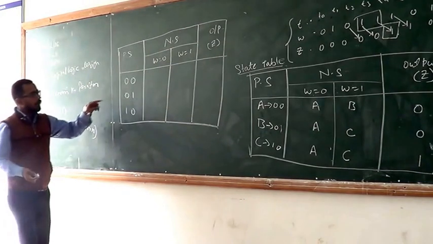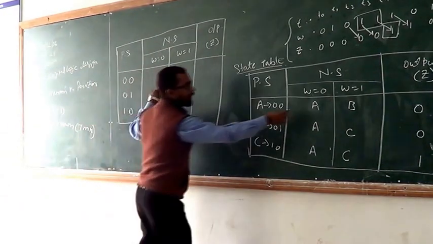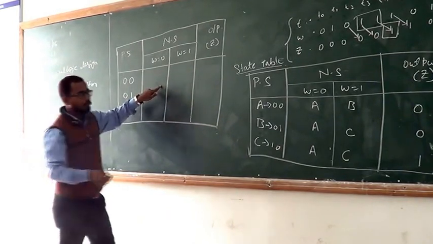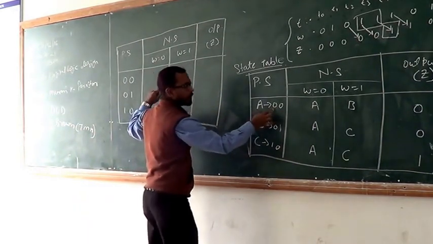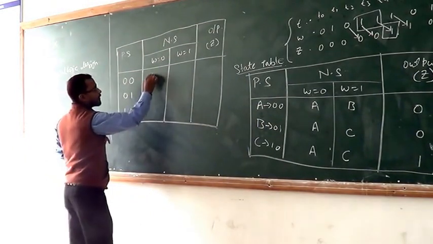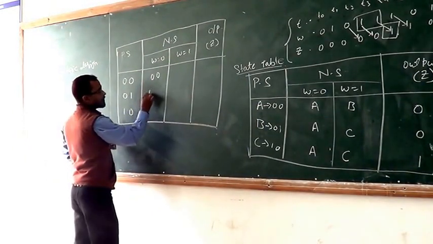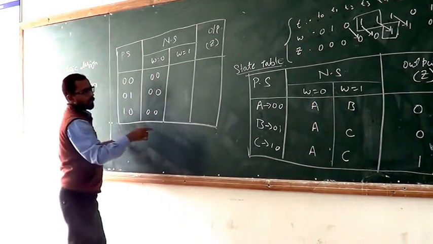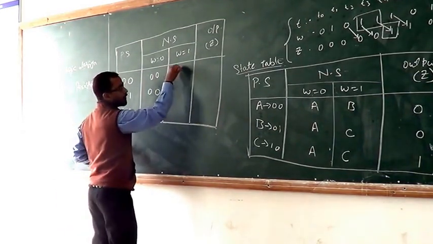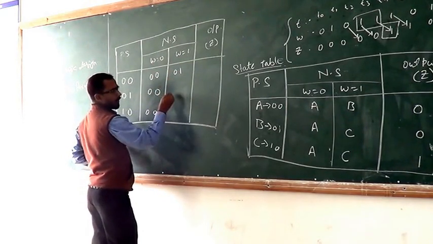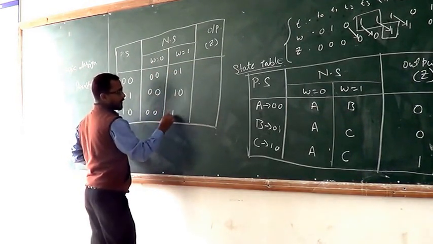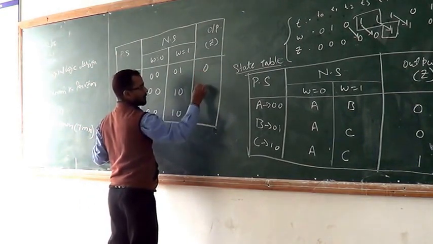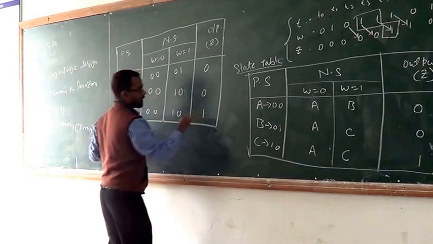Now, what do we write at the place of A? At the place of A we write 00. There it will also be 00, also 00. For B we write 01, for C we write 10, and the output is 0, 0 and 1.